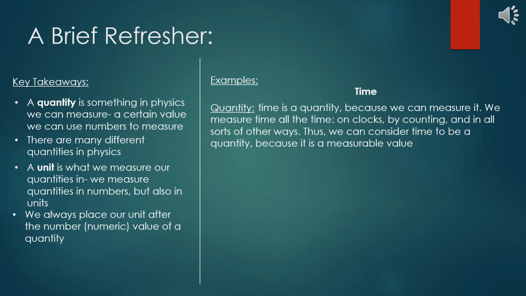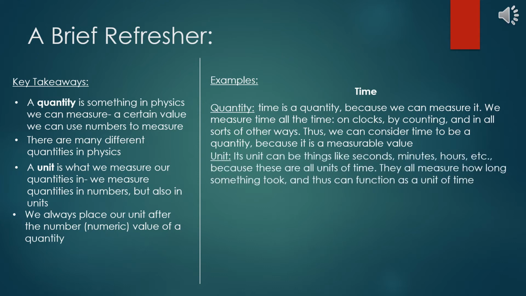Its unit could be things like seconds, minutes, hours, etc., because these are all units of time. They all measure how long something took, and thus can function as a unit of time. So, an example of this could be, the drive took 14 hours, where we see the word took hints at the quantity time, and hours is the unit in this scenario. This makes sense, because we see hours is displayed after the 14, after the numeric value in this scenario.